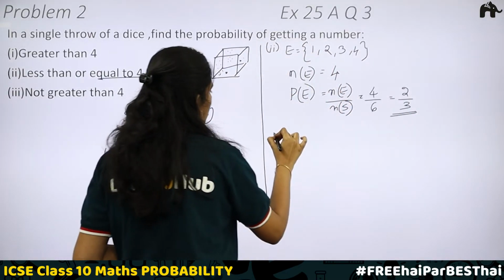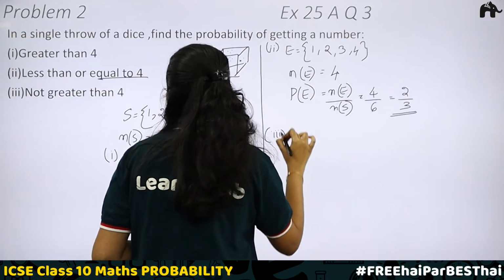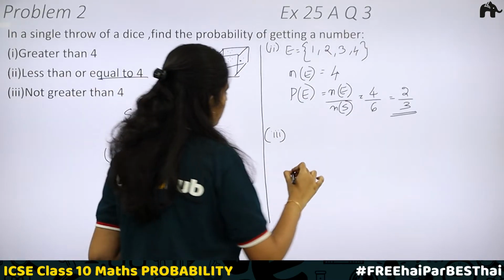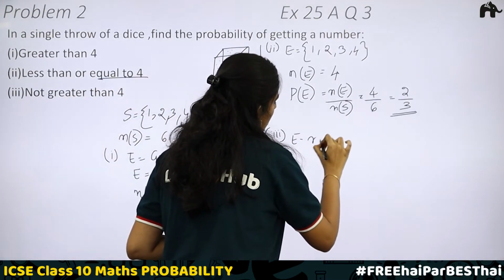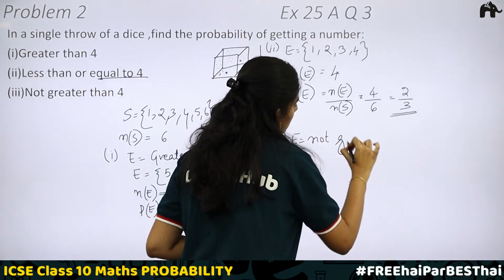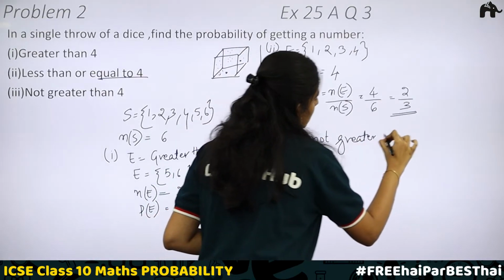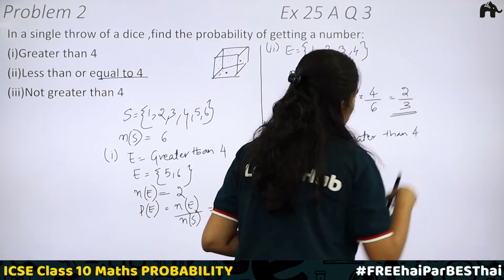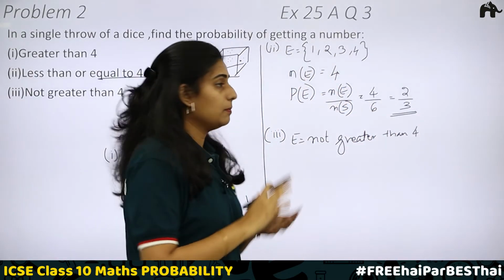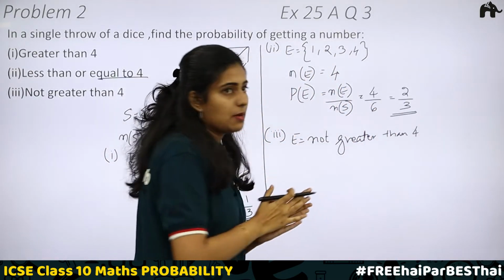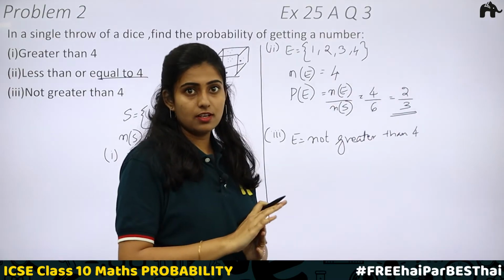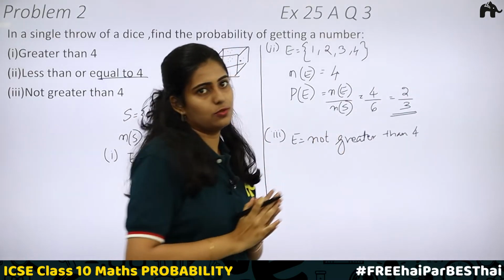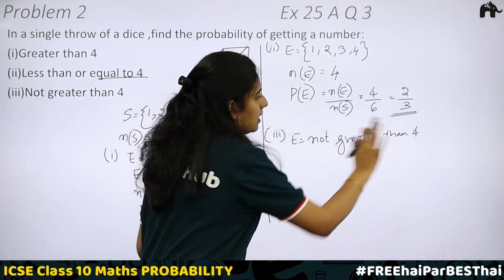Okay. Now the third one. What is the event? Not greater than 4. So here the event is not greater than 4. Not greater than 4 means it includes numbers which are less than 4 or equal to 4. It should not be greater than 4.